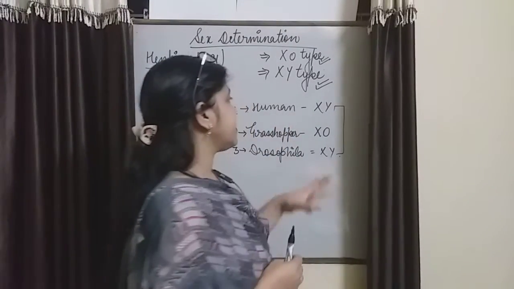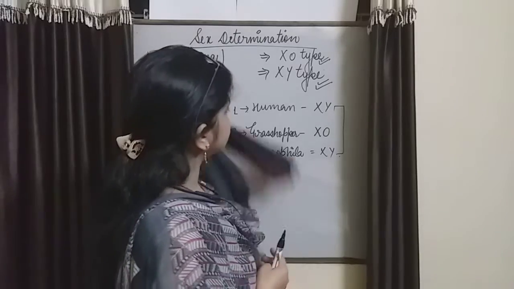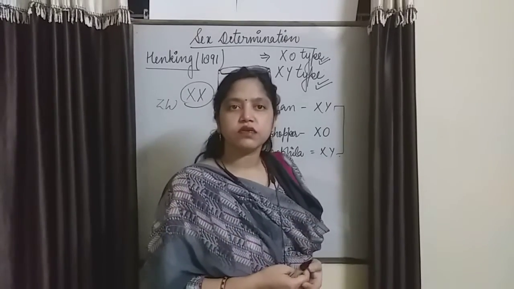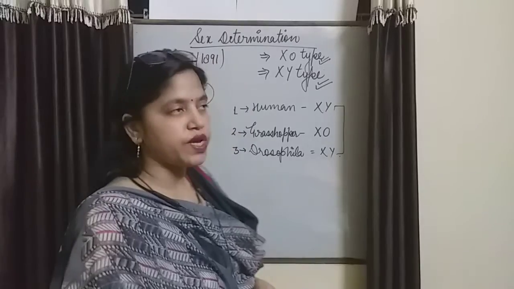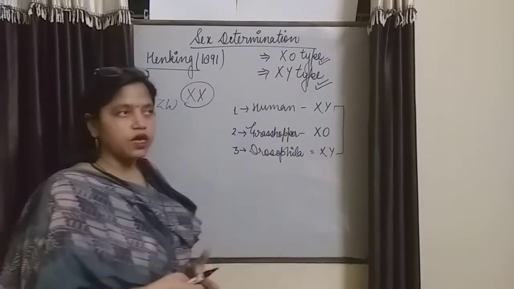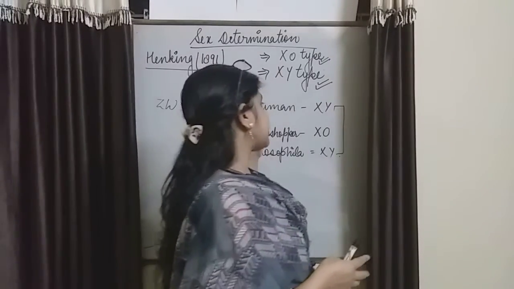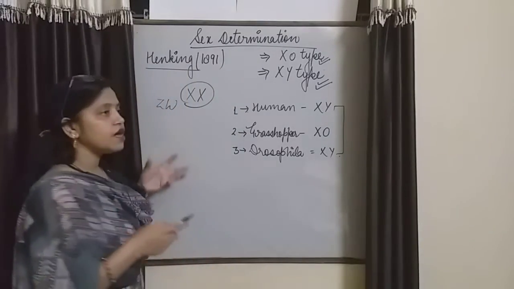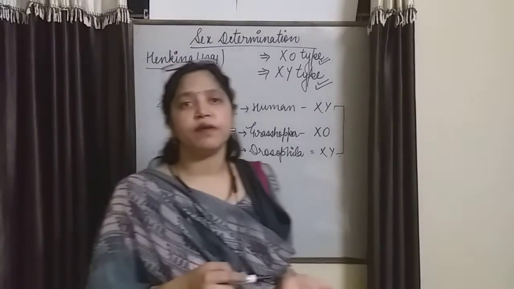Now the question arises, how is sex determined in birds? What type of heterogamety is present in birds? It is very important from an exam point of view: in birds, female heterogamety is present.